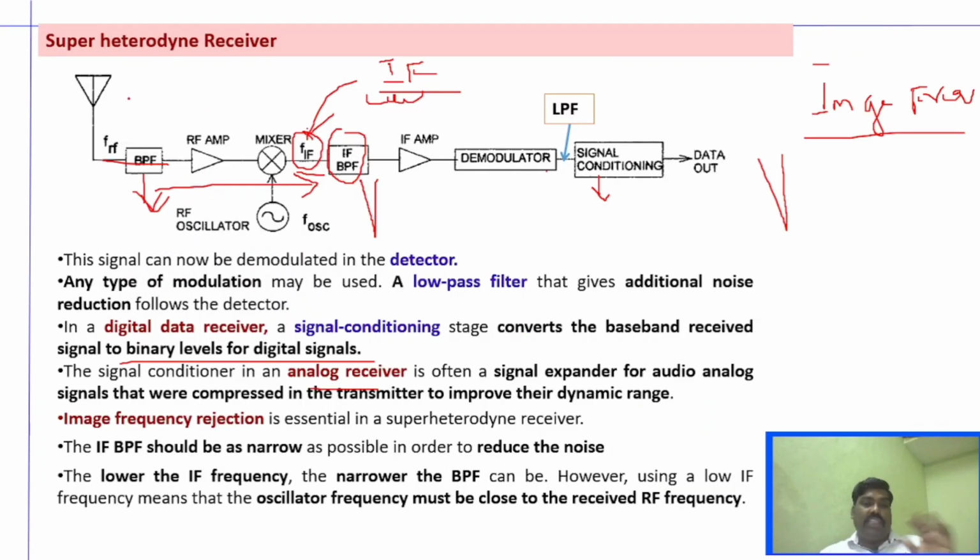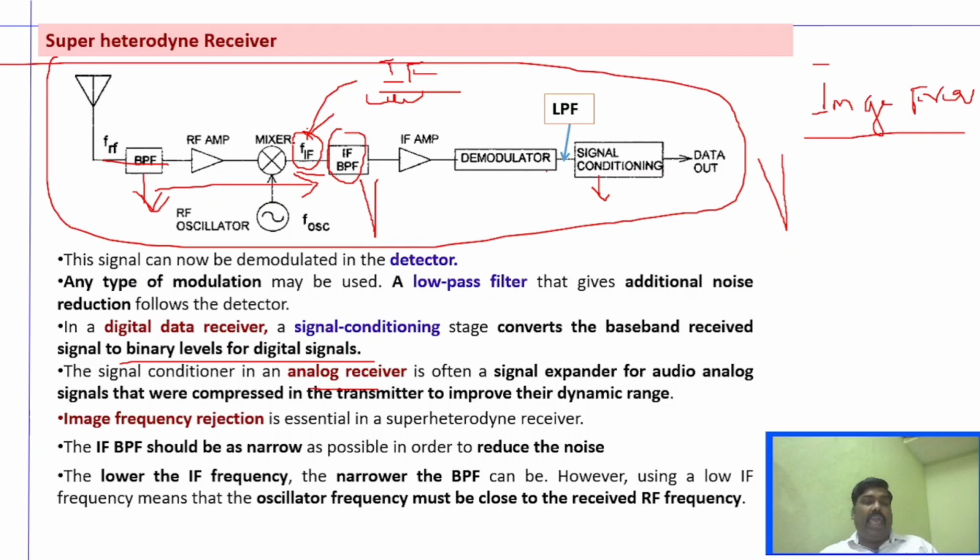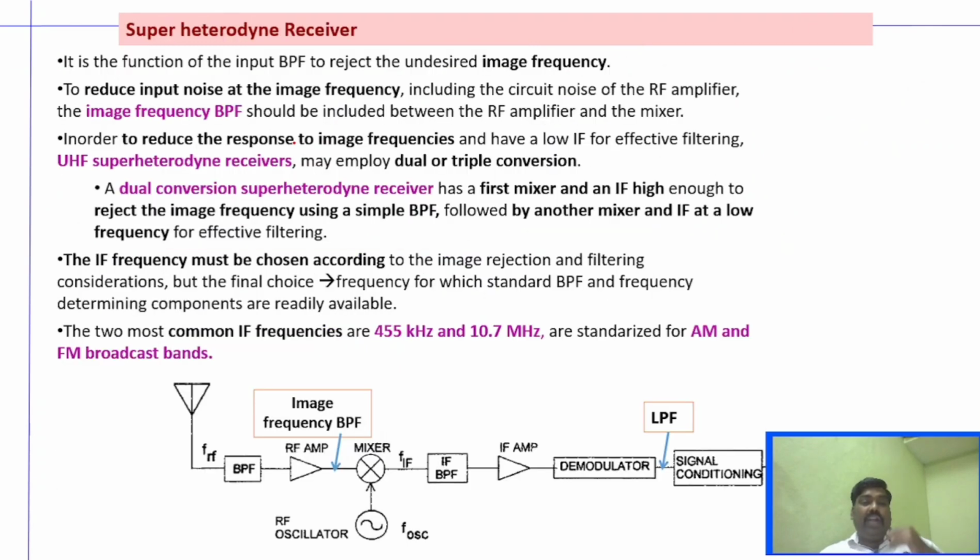So far, what we have seen is the basic version. If we need good image rejection and also effective low IF filtering, we can go for a double conversion or triple conversion receiver, that is, by using two or three mixers in order to obtain a good response for image frequencies. So this is the complete working of the superheterodyne receiver.